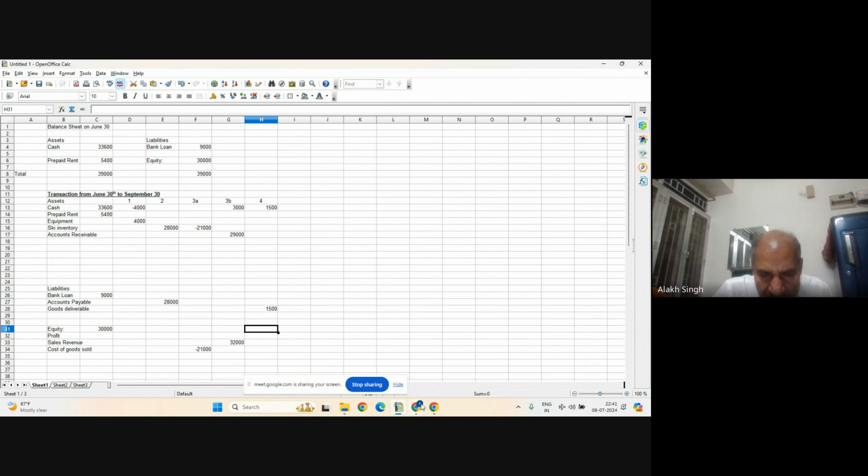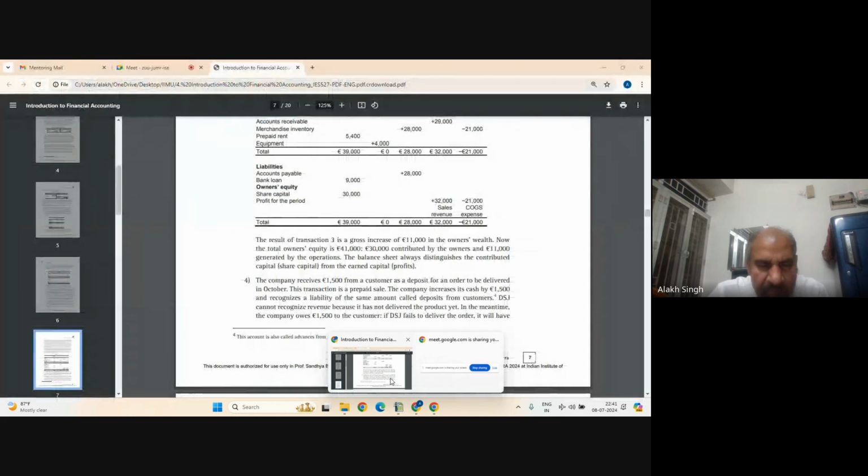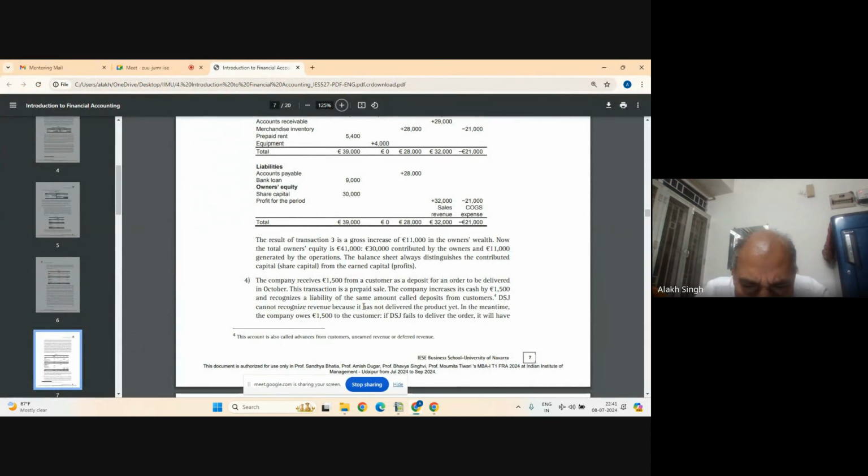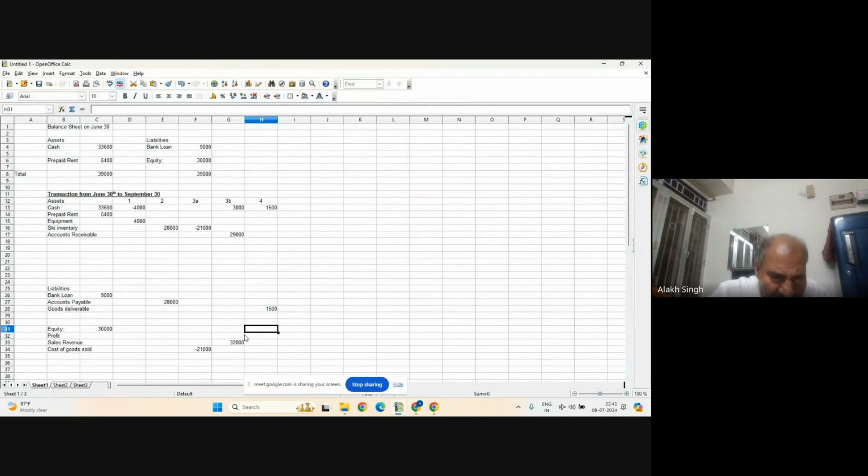Okay. So next one you will explain. The company received 1,500 for equipment. Now, is this revenue or not? I didn't write it here. Is it still sales or not? I made it a liability. Why? In the earlier case, I wrote 32,000 as revenue, but here I didn't write revenue. Why? The transaction is not complete yet.